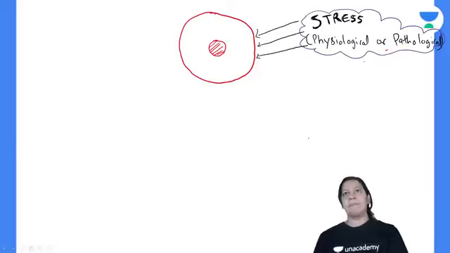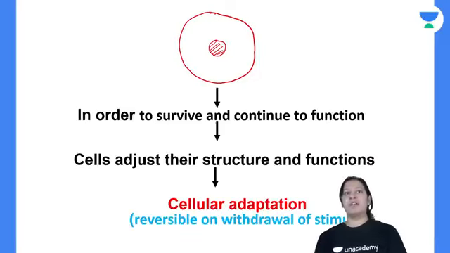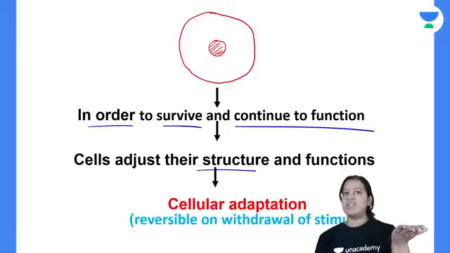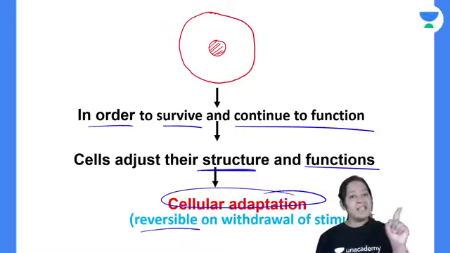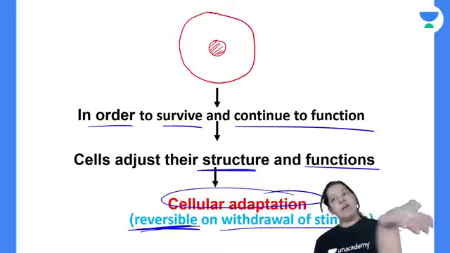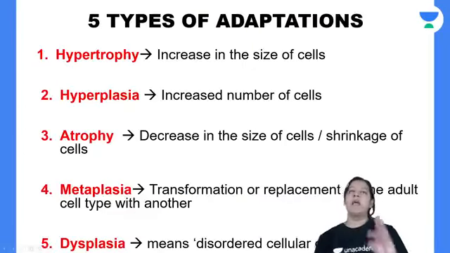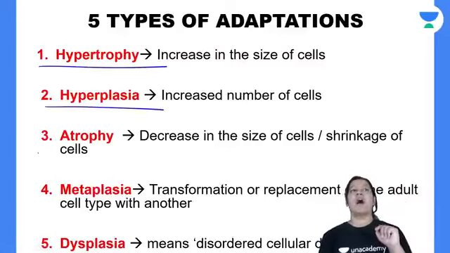So the same cell, under any stress, physiological or pathological, the first thing, in order to survive and continue to function, the cell will do some changes in the structure and function, and those changes are known as cell adaptation, and these are always reversible. On withdrawal of the stress, the cell will again come to its normal structure which was previously. Now there are 5 types of adaptations, as we all know: hypertrophy, hyperplasia, atrophy, metaplasia and dysplasia.